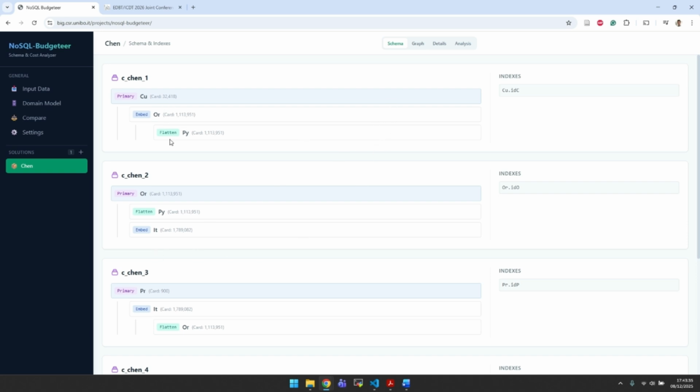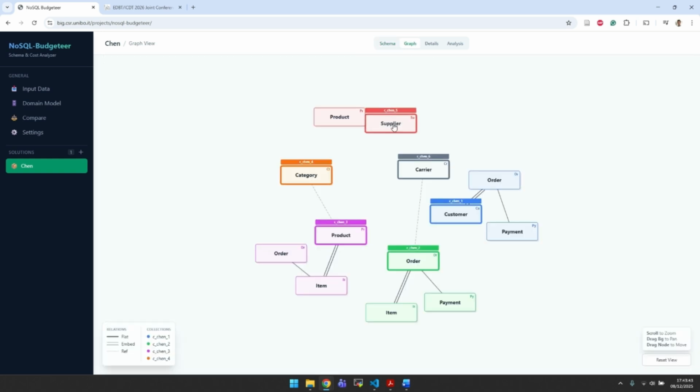We can see them both in this schema view, which includes the indexes that we have for each collection, or in this graph view where we can notice that, for instance, here we have a lot of redundancy for the order and item and product entities, which are repeated in multiple collections.